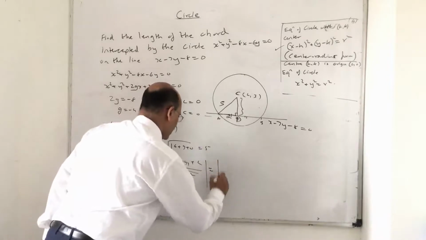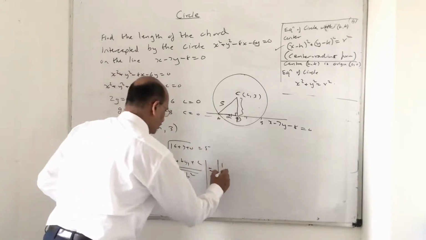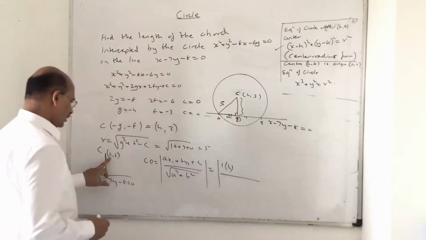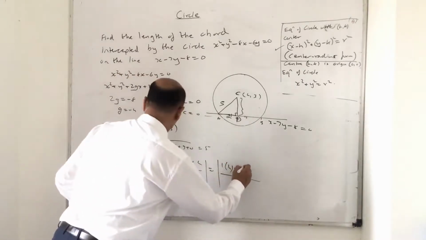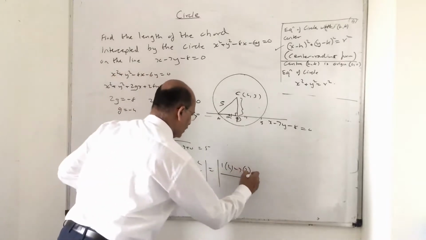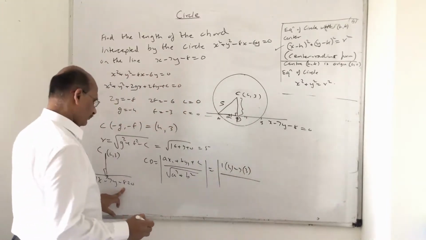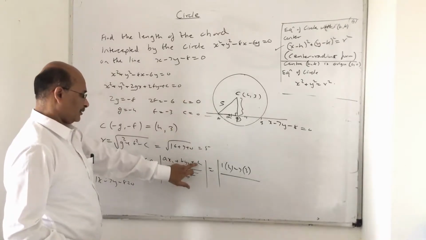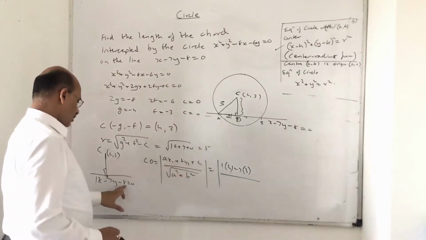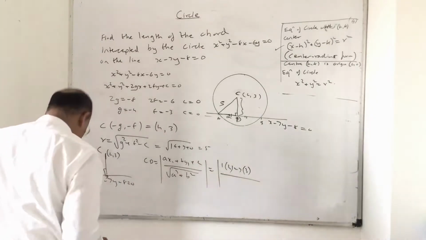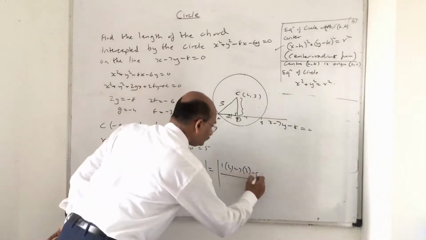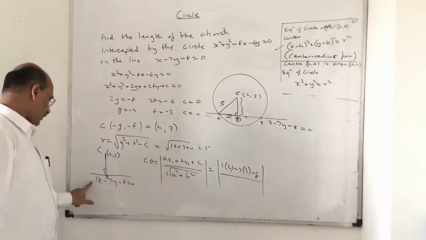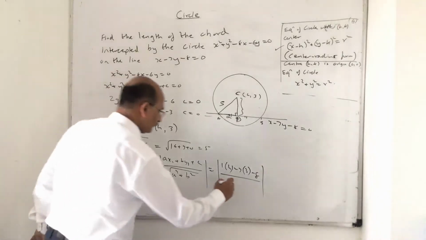So what happens over here? A into x1. x1 is the center point here, 4, right? Plus minus 7 into 3. Then plus C. Now this C in the formula, don't confuse with this C. This C is the constant of the line, so minus 8. Tell me what is happening now. Square root of A square plus B square, that is 50.